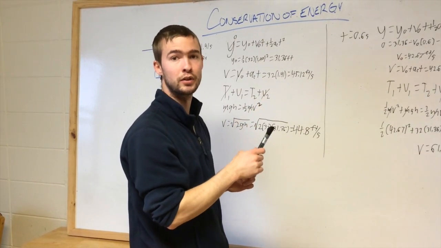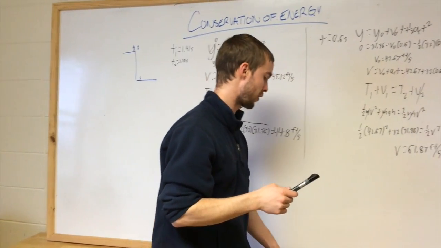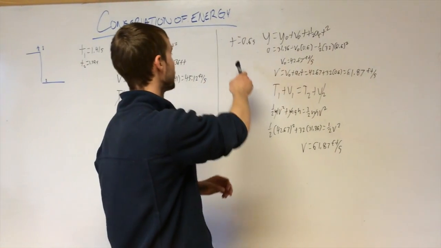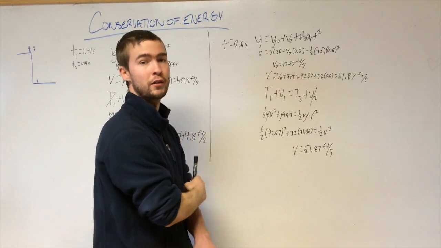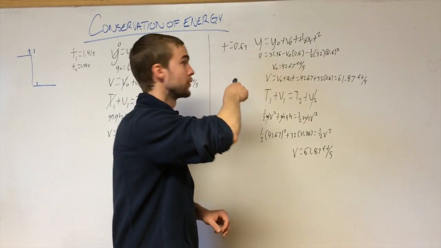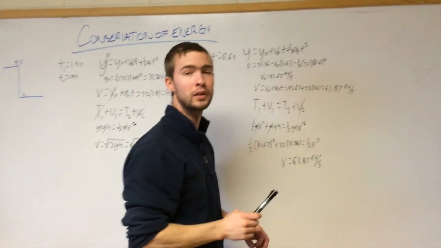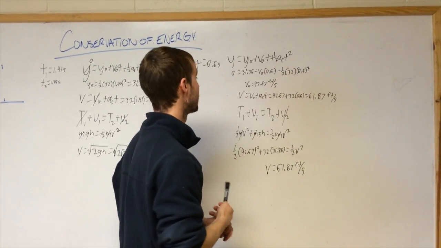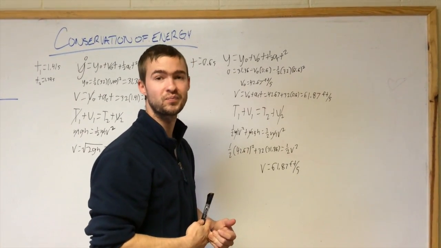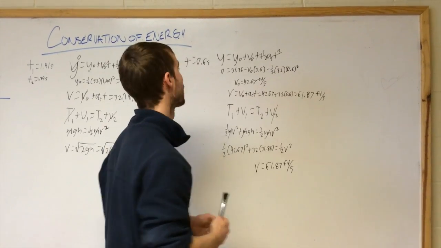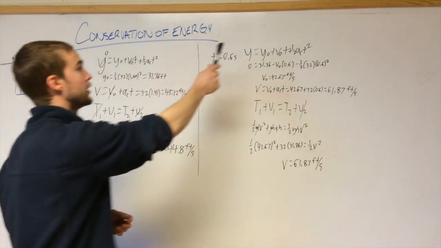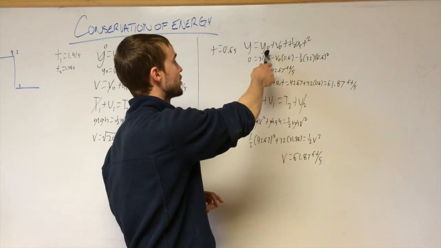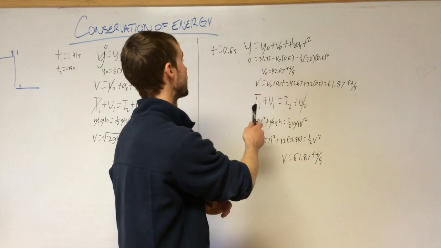So right now we're going to look at the ball that was thrown down. This time, the time it took the ball to hit the ground was 0.6 seconds. So first we're going to find the initial velocity at which this was thrown. Again, just as we did in the first one, we're going to use the equation of motion of constant acceleration.